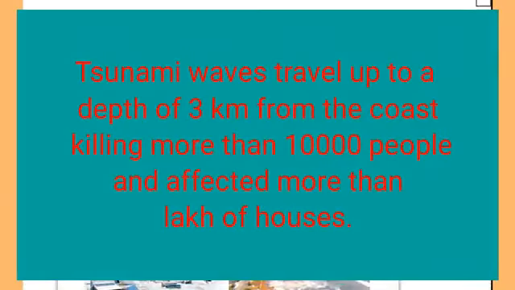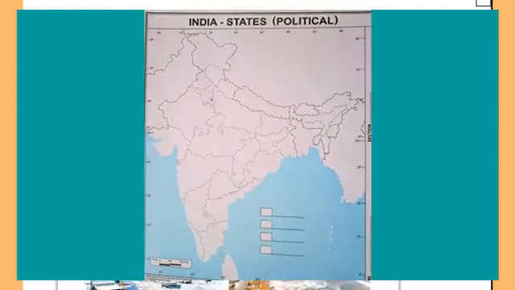Tsunami waves traveled up to a depth of 3 km from the coast, killing more than 10,000 people and affecting more than a lakh of houses. In India, the worst affected were the coastal areas of, see in the map, Andhra Pradesh, Tamil Nadu, Kerala, Puducherry, and the Andaman and Nicobar Islands.